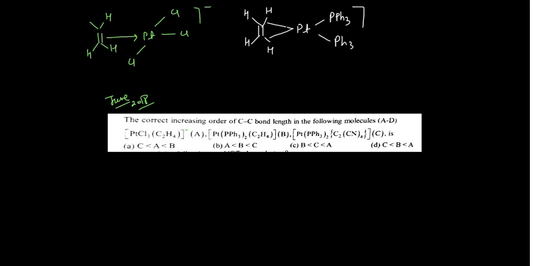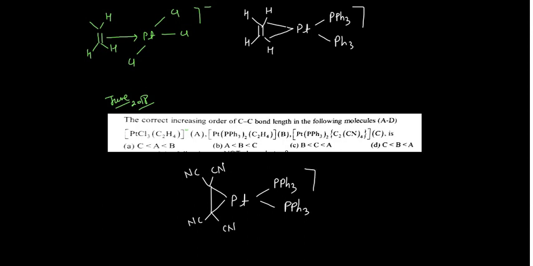Then the third complex I am drawing here, which is Pt, and this platinum again has triphenylphosphine, but here you have the cyanide groups. This is cyanide, this is cyanide, and it is also a neutral one.